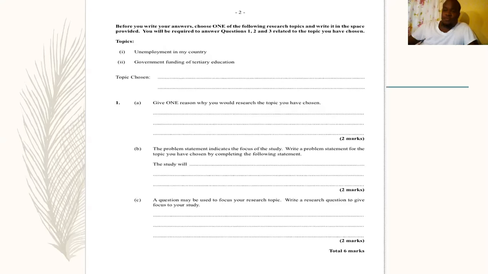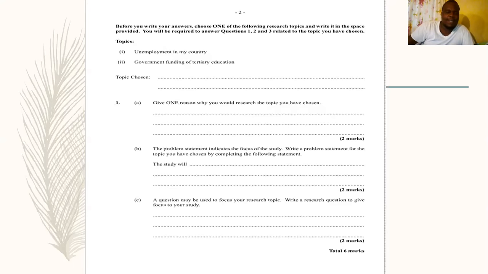Let me get a little bit more comfortable. The problem statement indicates the focus of the study. Write a problem statement for the topic you have chosen by completing the following statement. The study will, so you are going to write now what the study is hoping to achieve, what you are hoping to find out, the conclusion that you're hoping to draw, right? So you can frame it like this.